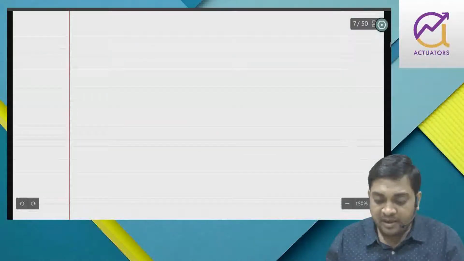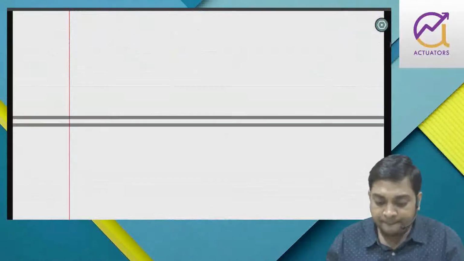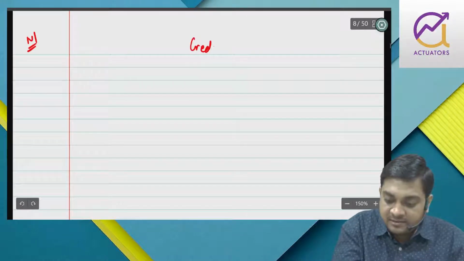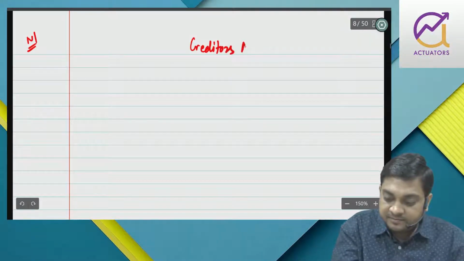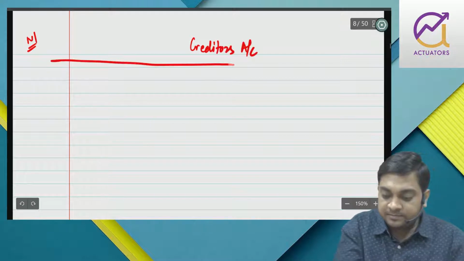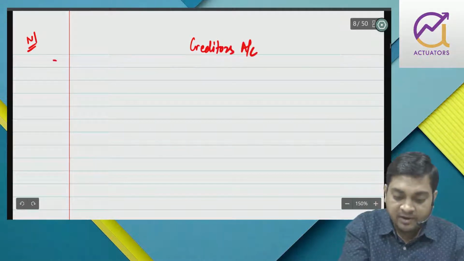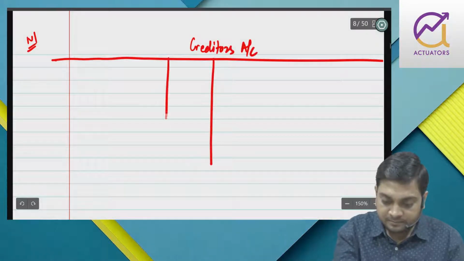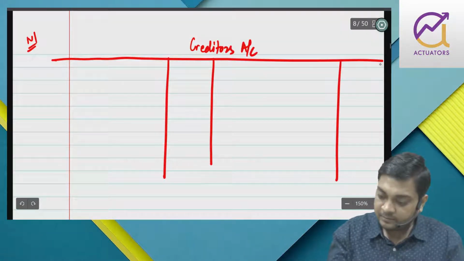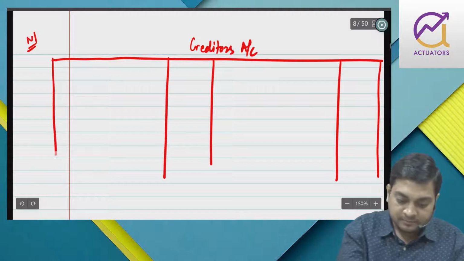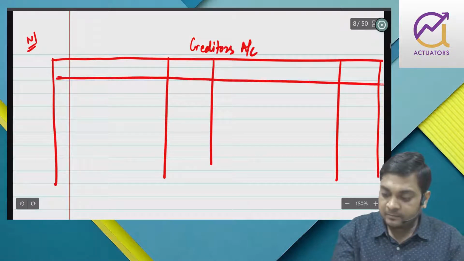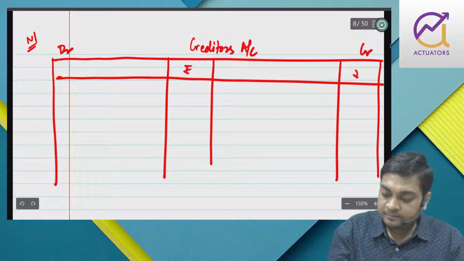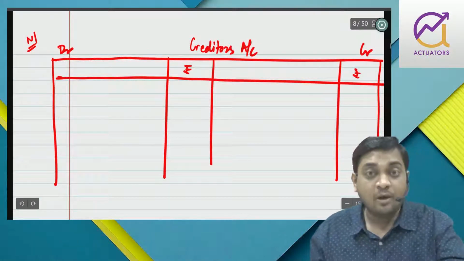So let us now prepare note number 1, that is creditors account, right? Now, what is my opening creditor?